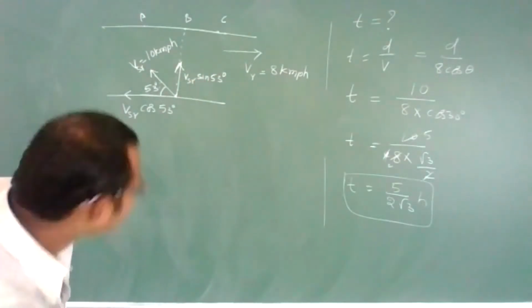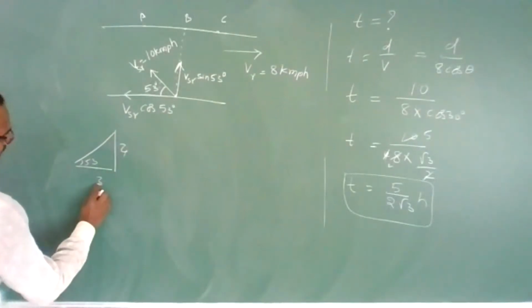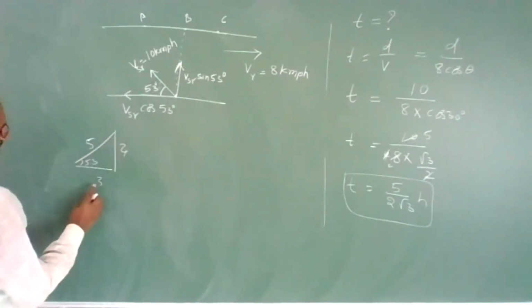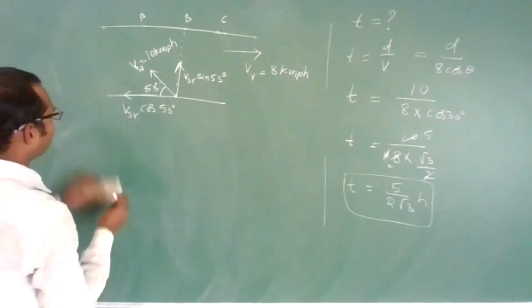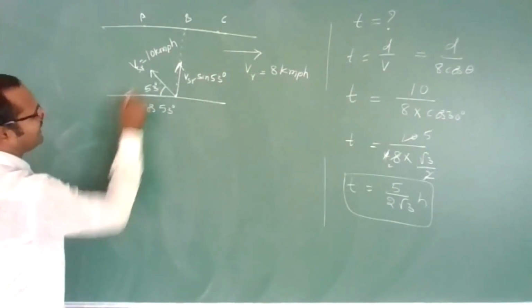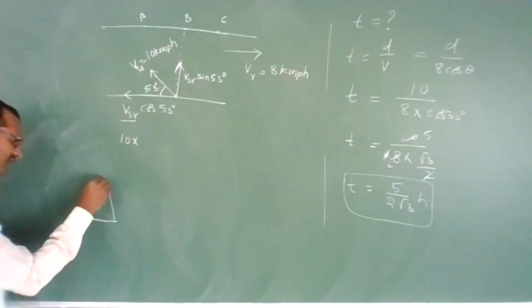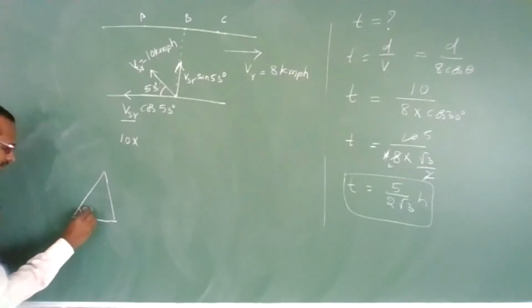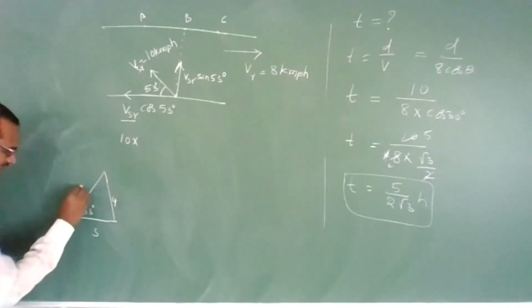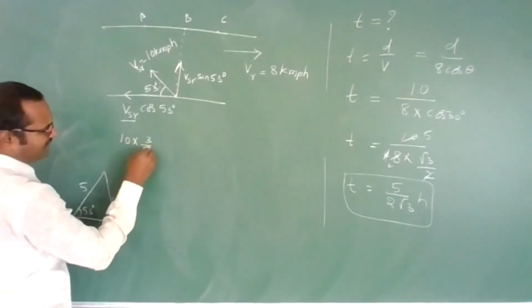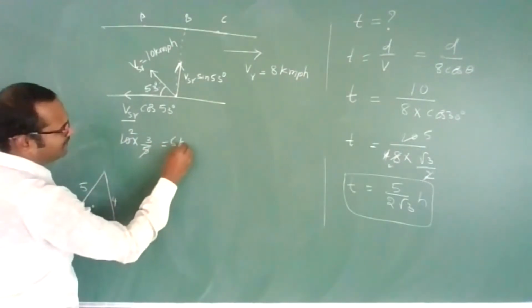What is cos 53? This is 4, this is 3, this is 5, so cos 53 is 3 by 5. VSR value was 10, so 10 into 3 by 5 is 6 kilometers per hour.